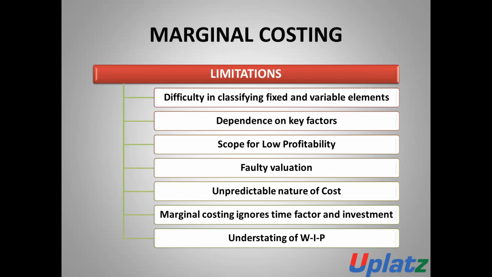Next is the unpredictable nature of cost. Marginal costing ignores time factors and the investment. These are all the limitations of marginal costing.